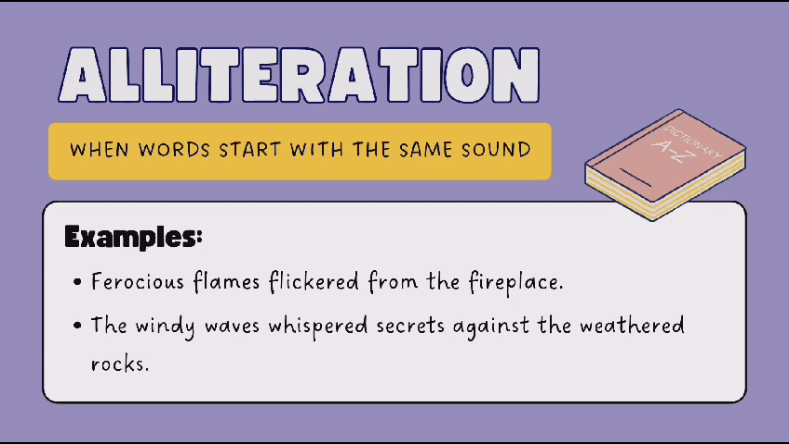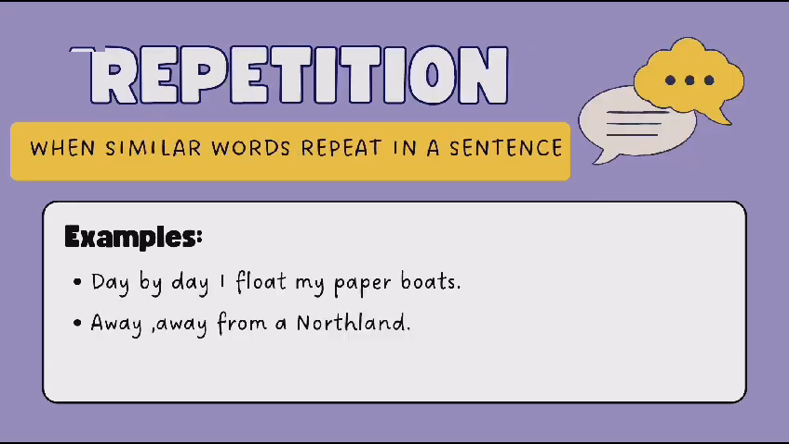For example, ferocious flames flickered from the fireplace. Here, the F letter is used again and again in a sentence. The second example for alliteration is the windy waves whispered secrets against the weathered rocks. Here, the W letter is used again in a sentence.